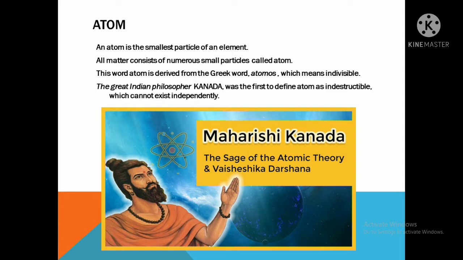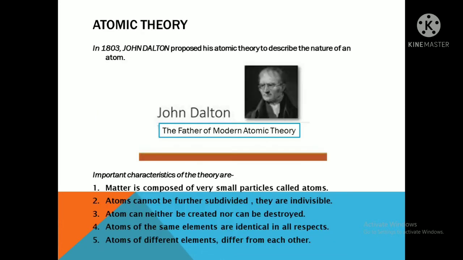And this atom is derived from the Greek word atomos, which means indivisible. Okay, means it cannot be divided. It cannot exist independently, Kannada has said. Now, as the word atom came out, then one theory also came out. Who took out this theory? Let's see. Atomic theory, John Dalton took out in 1803, and he is known as the father of modern atomic theory.